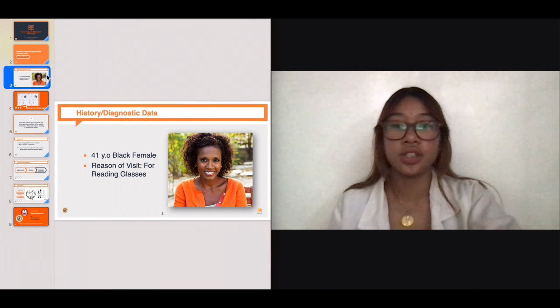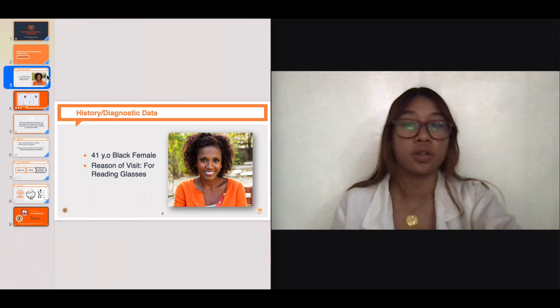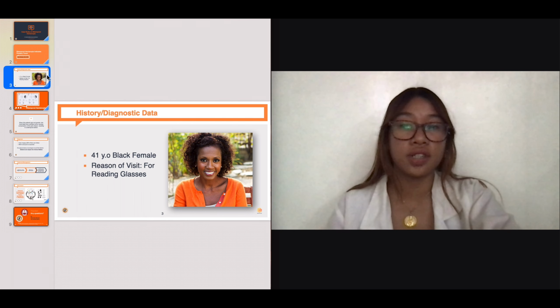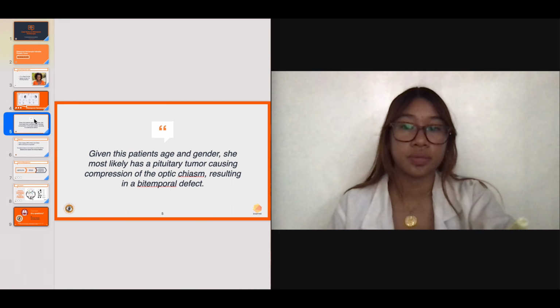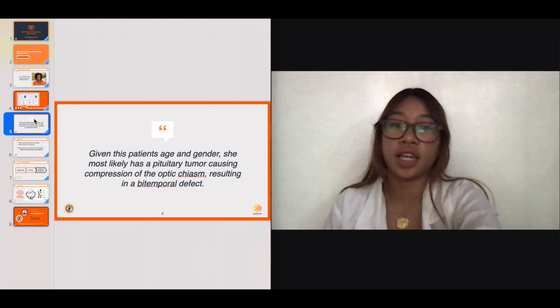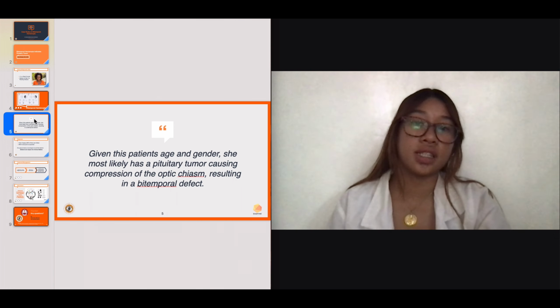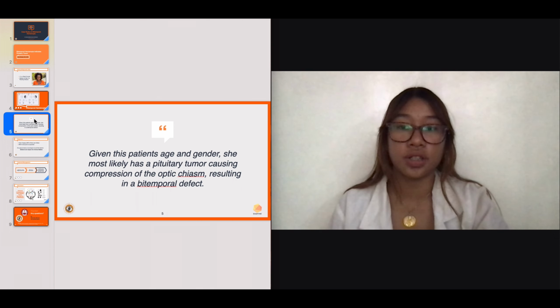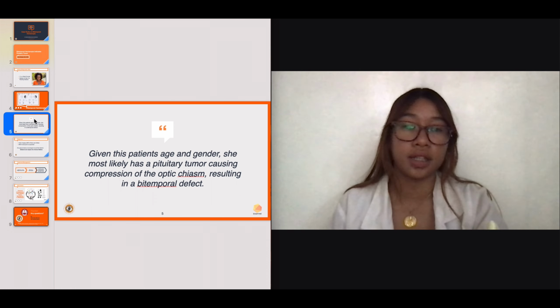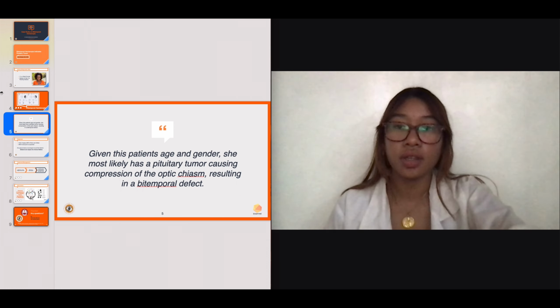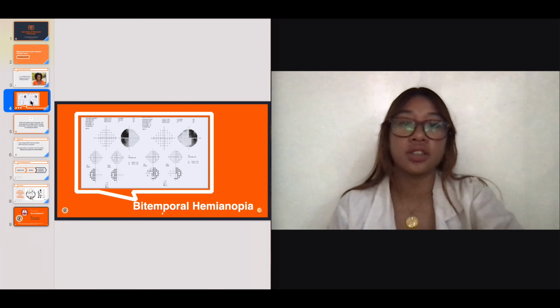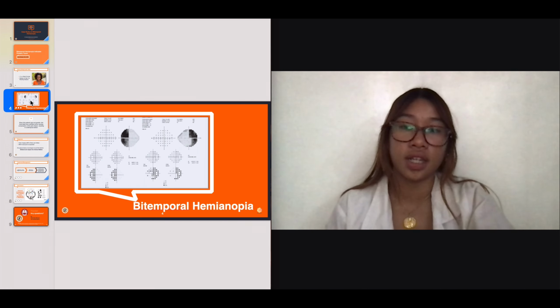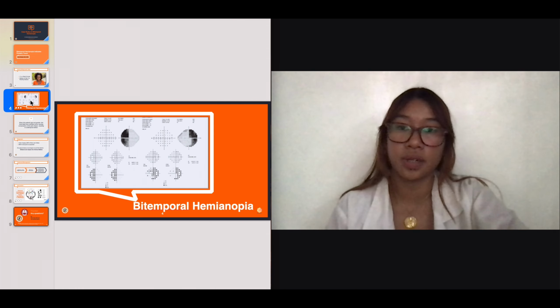Let's proceed to the history of the patient, a 41-year-old black female. The reason for the visit is for reading glasses. Given this patient's age and gender, she most likely has a pituitary tumor causing compression of the optic chiasm, resulting in a bitemporal defect. An FDT visual field screening is done routinely on all patients, and in this case, it reveals that bitemporal hemianopia is present.